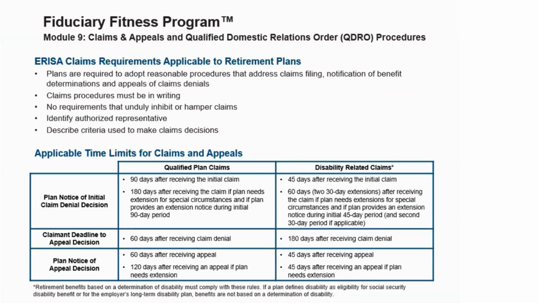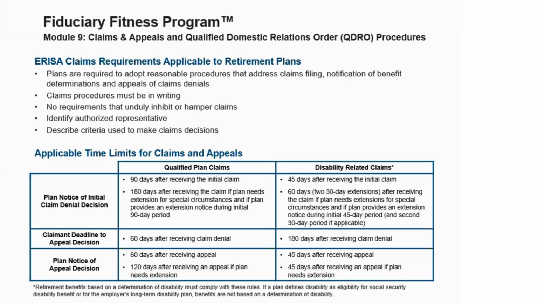ERISA claims requirements applicable to retirement plans. Plans are required to adopt reasonable procedures that address claims filing, notification of benefit determinations, and appeals of claim denials. Second requirement is claim procedures must be in writing. Third, they must have no requirement that unduly inhibits or hampers claims or the claims filing process. Next, they have to identify the authorized representative on behalf of the plan. And lastly, they have to describe the criteria that is used to make claims decisions.